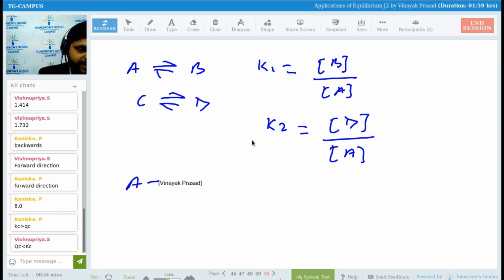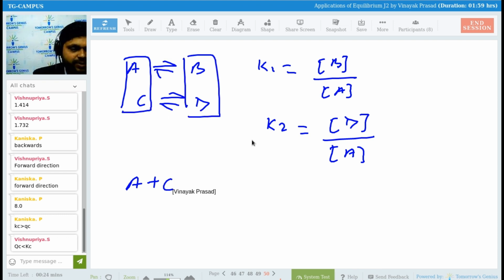Now, if we are adding A plus C and B plus D, can we add this? A plus C and B plus D. And in this case, what are you going to get? This is K1, K2. So K3 will be equal to what?